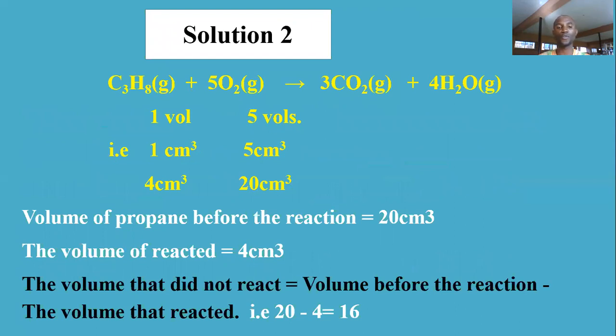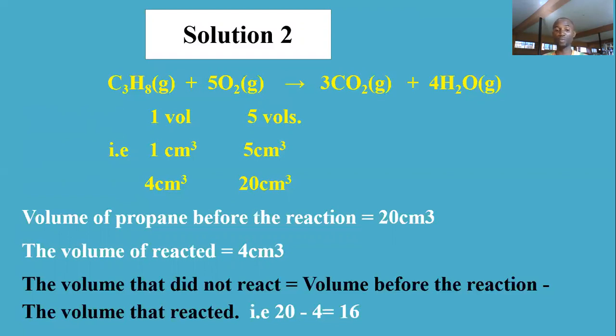If 1 volume of propane reacts with 5 volumes of oxygen, it's 1:5.